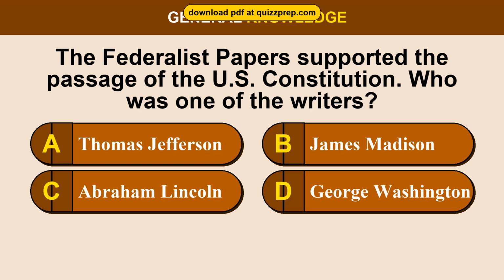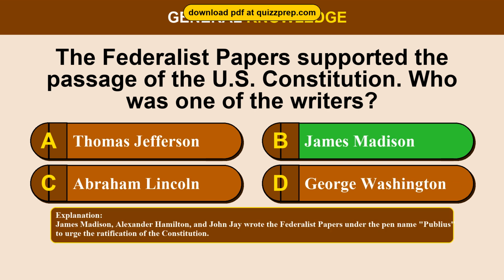Question 2. The Federalist Papers supported the passage of the U.S. Constitution. Who was one of the writers? Option A, Thomas Jefferson. Option B, James Madison. Option C, Abraham Lincoln. Option D, George Washington. The correct answer is option B, James Madison. James Madison, Alexander Hamilton, and John Jay wrote the Federalist Papers under the pen name Publius to urge the ratification of the Constitution.